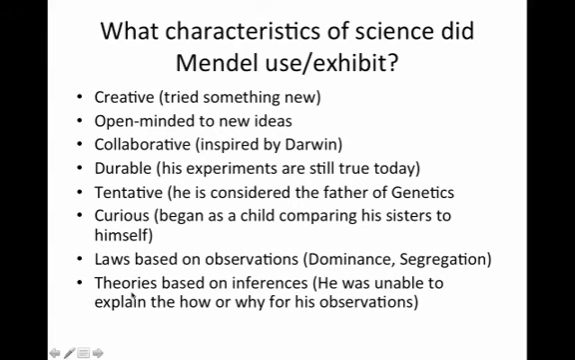He also made a lot of theories which were based on his inferences. And this is where some of his research was lacking: he was unable to explain the how or why for his observations. It's not until much later, in more advanced and sophisticated genetics, that we can actually see the way the chromosomes and the genes actually work.